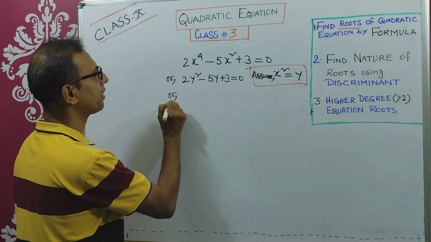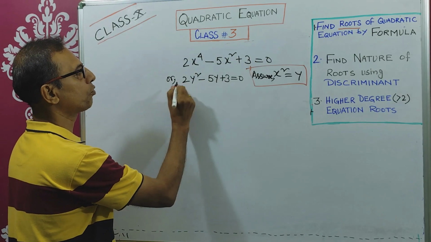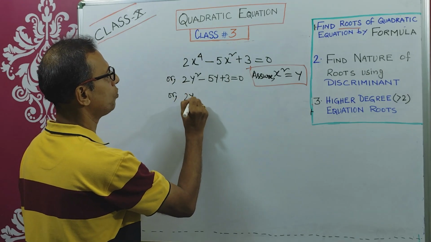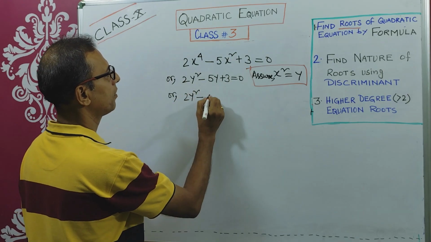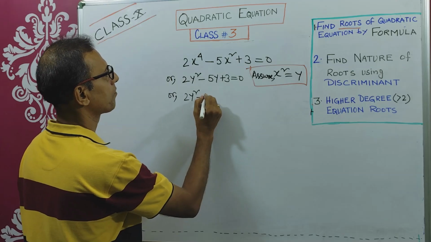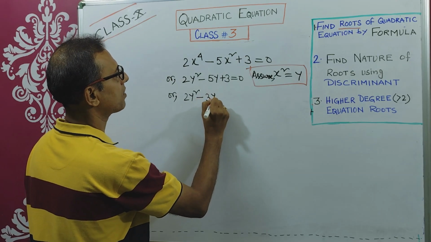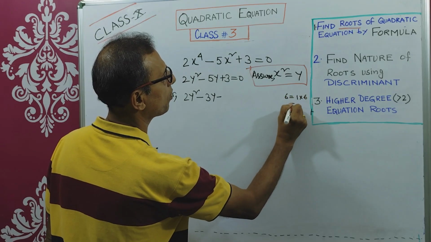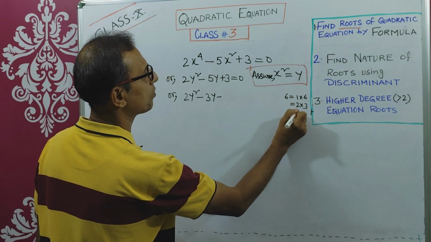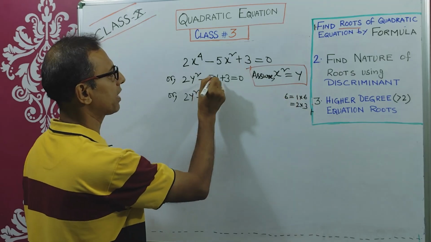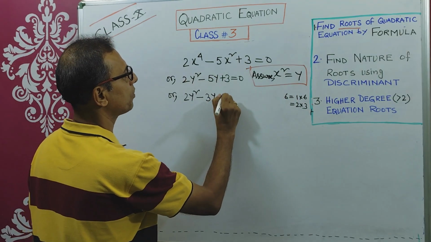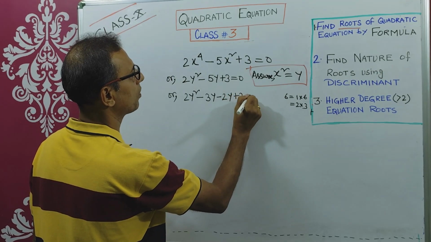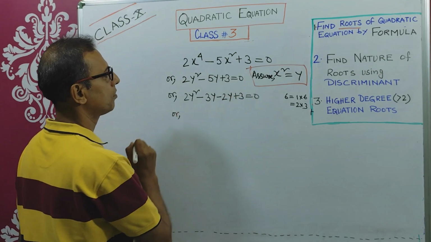Now let's see whether we can apply factorization. 3 into 2, 6. 6 equals 1 into 6 or 2 into 3. The 6 and 1 will not satisfy this minus 5. So 2y square minus 3y minus 2y plus 3 equals 0.